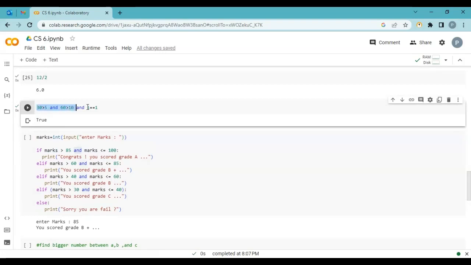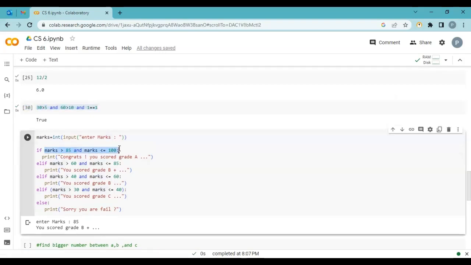And we use the same mechanism in our if condition. If this statement returns true, then it goes inside the if. If this statement returns false, it moves forward. One more condition. If it returns true, it goes inside and prints. If it returns false, it moves forward.